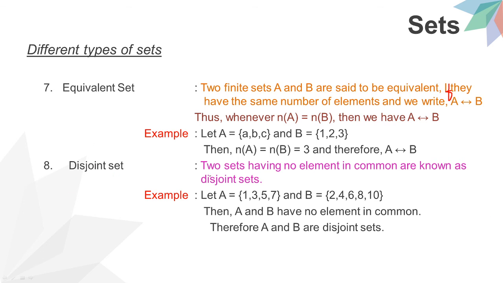Now disjoint sets. Two sets having no elements in common are known as disjoint sets. Example: let A be equal to {1, 3, 5, 7} and B be equal to {2, 4, 6, 8, 10}. Here A and B have no elements in common, no common numbers at all. Therefore A and B are disjoint sets.